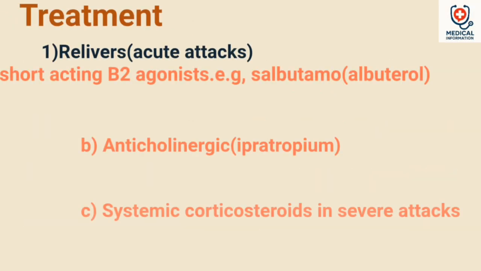Treatment: 1. Relievers, for acute attacks. A. Short-acting B2 agonists, e.g. salbutamol, albuterol. B. Anticholinergic: ipratropium. C. Systemic corticosteroids in severe attacks.